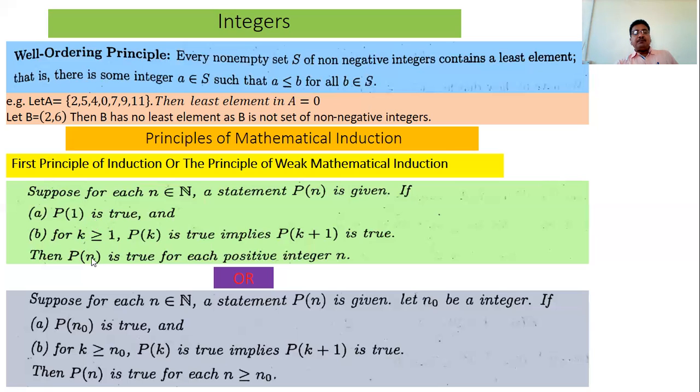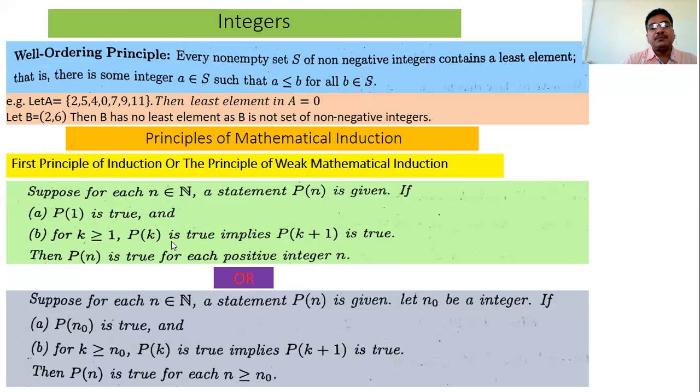If these two steps are true, then Pn is true for each positive integer n, or for all n belonging to N. That is, step one, P1 is true, and step two, Pk is true implies Pk plus 1 is true. If you assume Pk is true and then Pk plus 1 is also true, then we say Pn is true for each positive integer.